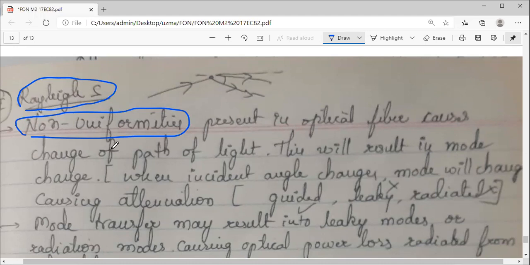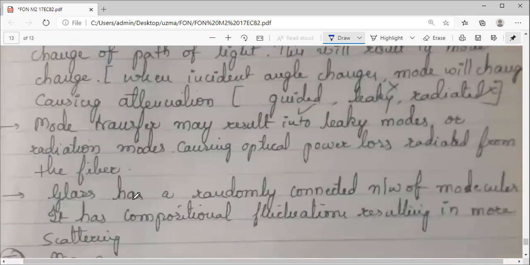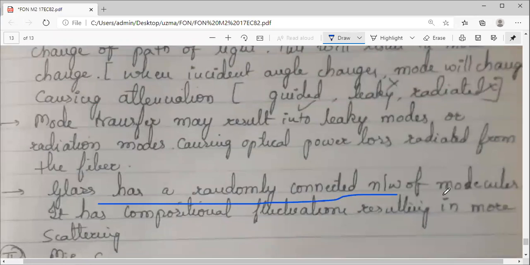Whenever we prepare this glass through fabrication techniques, it goes through many processes and stages. So glass is a randomly connected network of molecules, not a definite structure where one molecule is followed by a fixed next one.